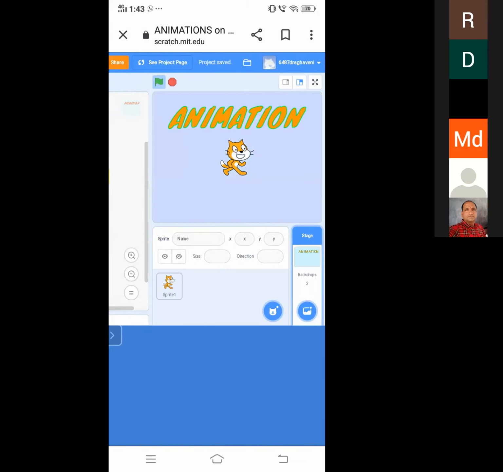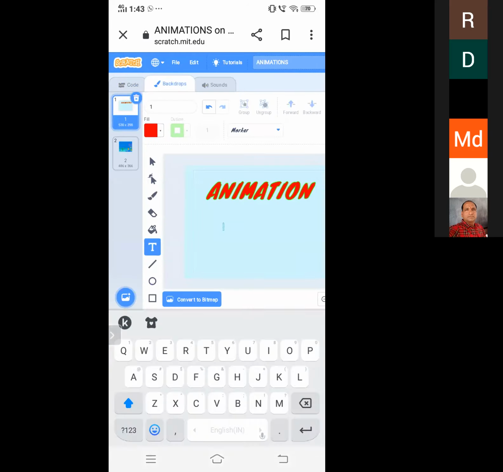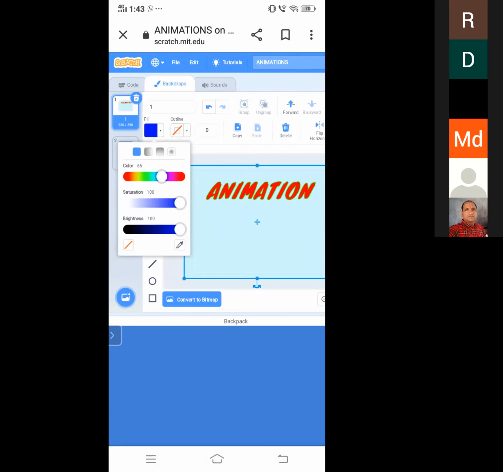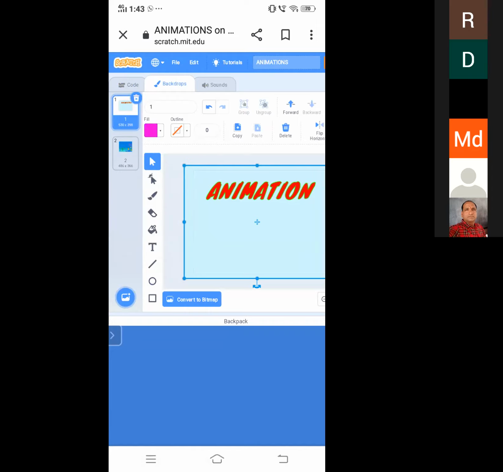I want this backdrop as a thick one. So go to backdrops, click on this backdrop and then fill the thick color. I am filling this pink color.